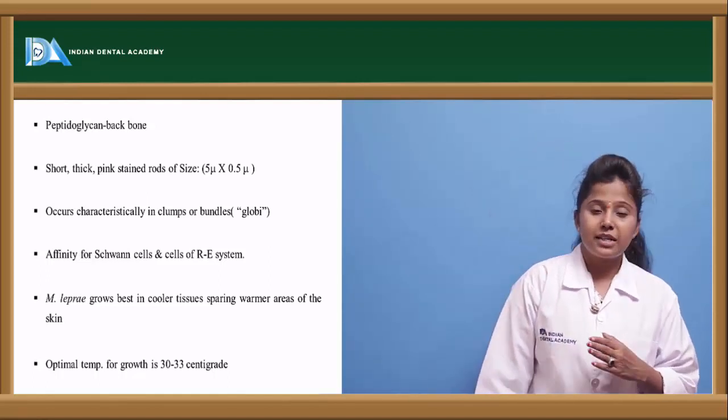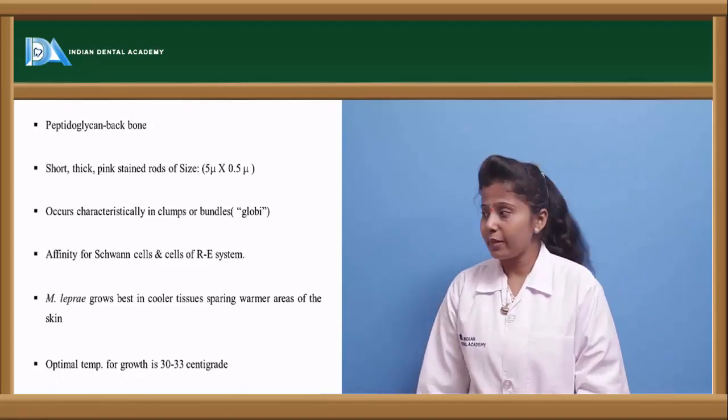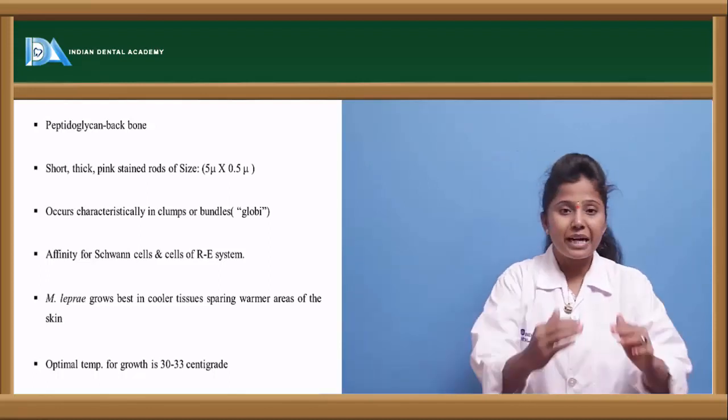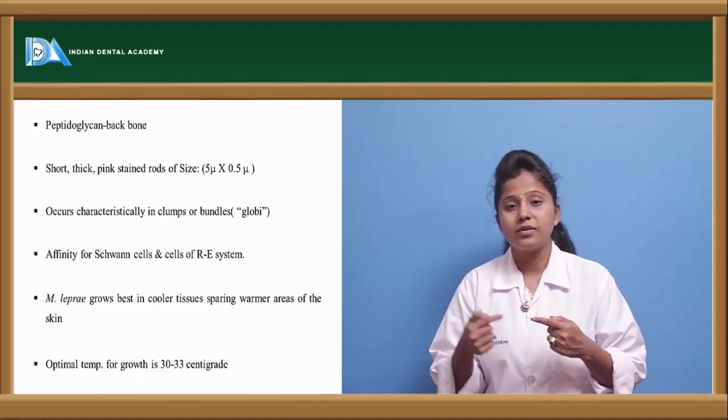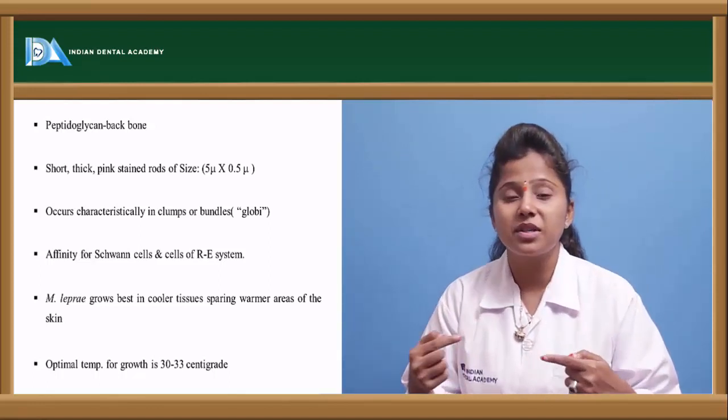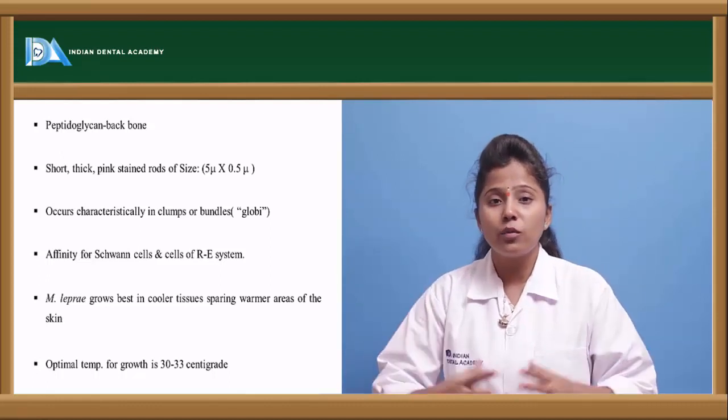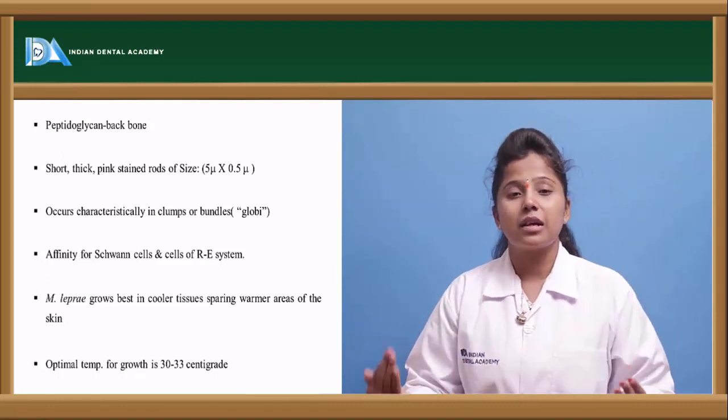The size of the bacteria is almost 5 microns in length and 0.5 microns in thickness. The bacteria is not observed individually; it is always seen in clusters or groups.